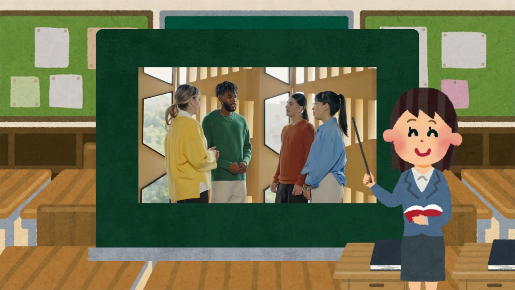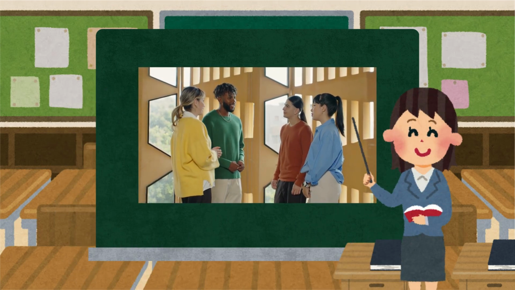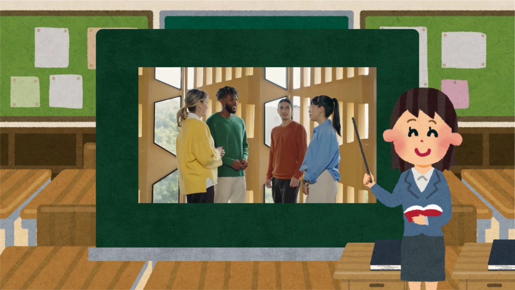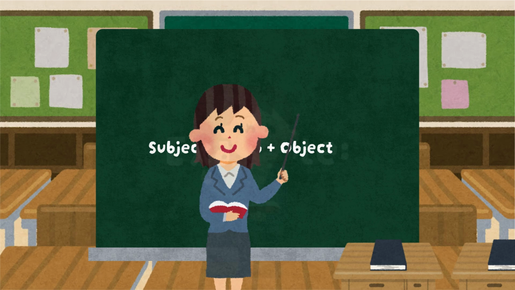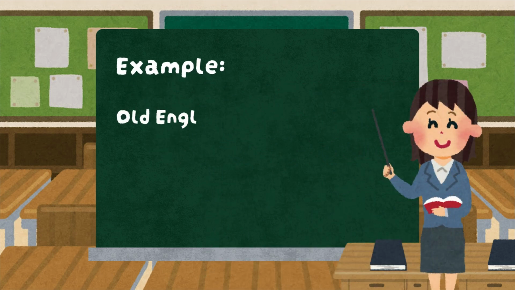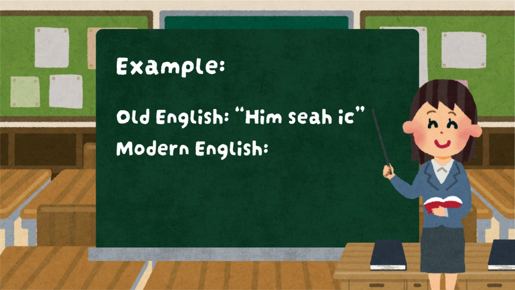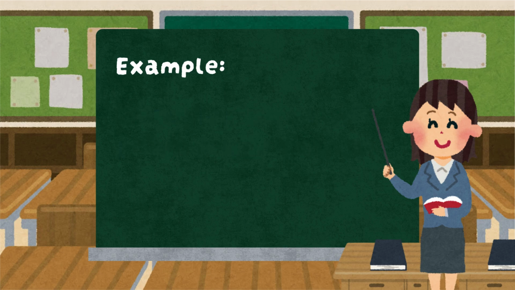Syntax. In Old English, word order was more flexible, thanks to endings. Today we use a more fixed order. Subject plus verb plus object. Example: Old English, Him seah ic. Modern English, I saw him.